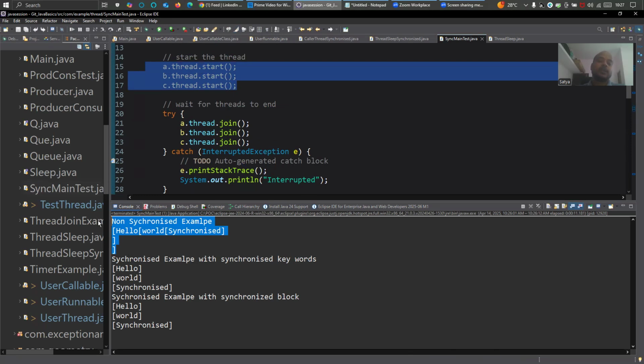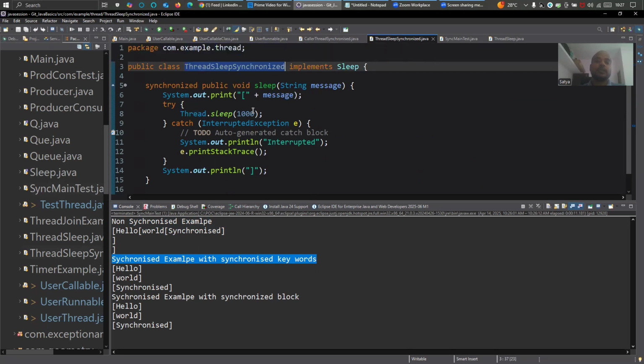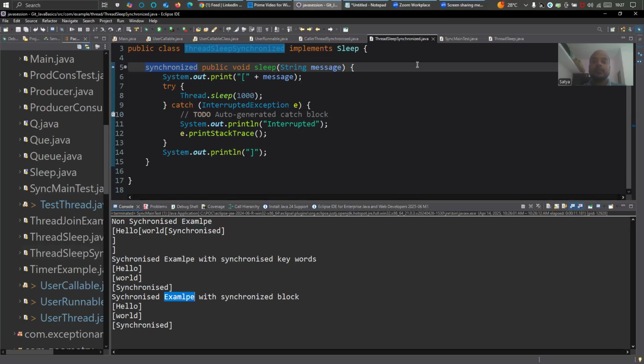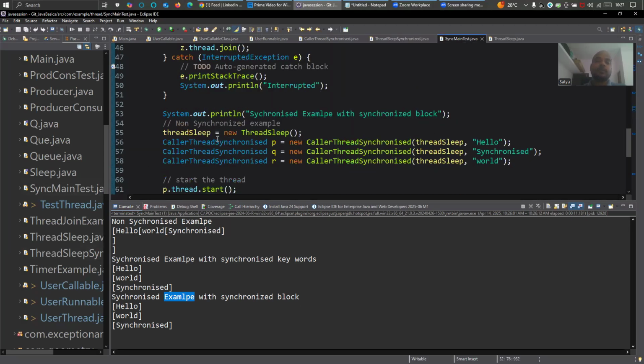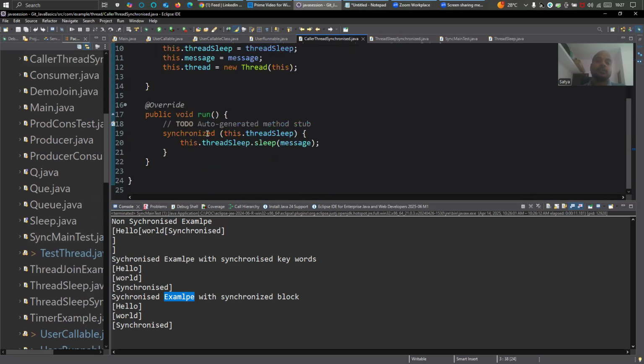since there is no synchronized, hello world came in a haphazard way. The second one is the synchronized example with the synchronized keyword. That is this one, synchronized example, thread synchronized sleep. If you go to this class, here is the keyword used in front of the method. The next one is the synchronized example with a synchronized block. If you go down, you will see here color thread synchronized. Here, if you come to this run method, I have written a block, this dot thread sleep.